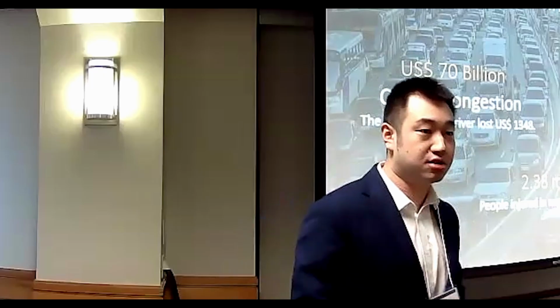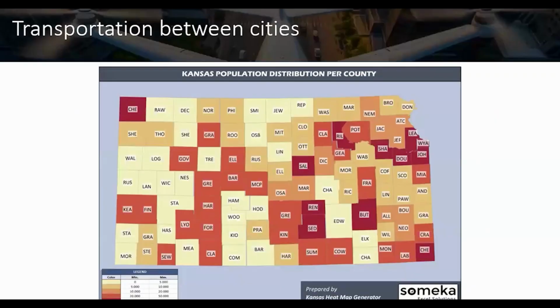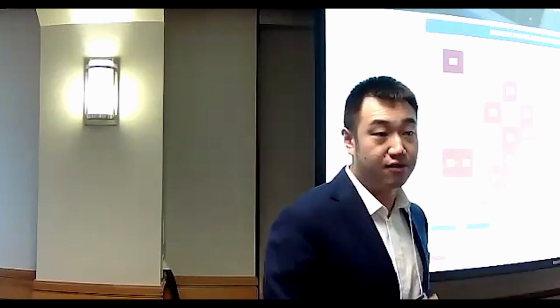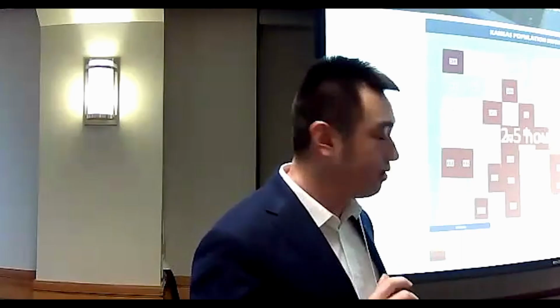So let's imagine another scenario. Now we live in Kansas, right? This figure shows the population density in Kansas. If you have a company based in Wichita and you want to do business in Lawrence, driving from Wichita to Lawrence takes you 2.5 hours. And if you need to commute between these two places frequently, it will be very time consuming.